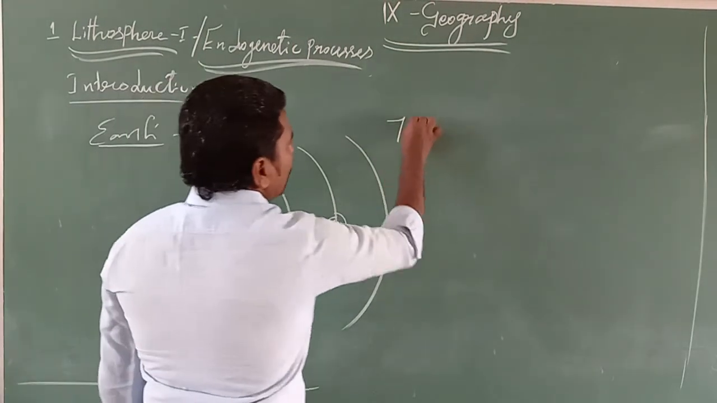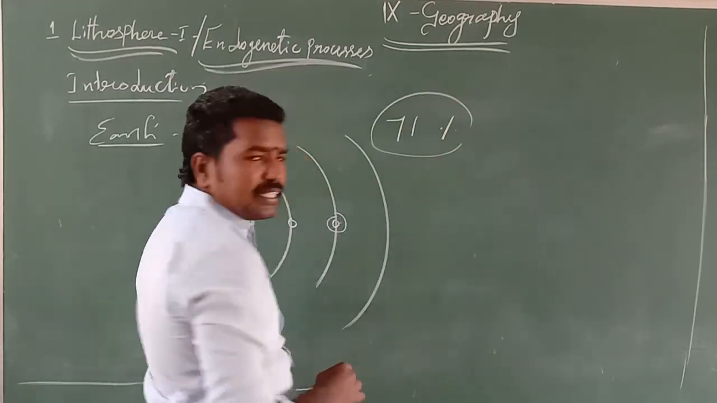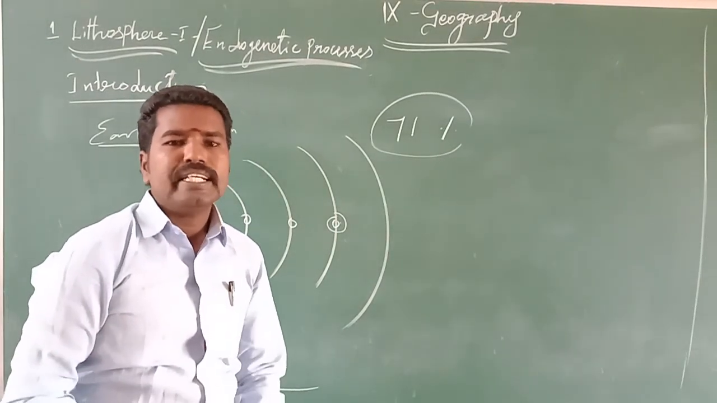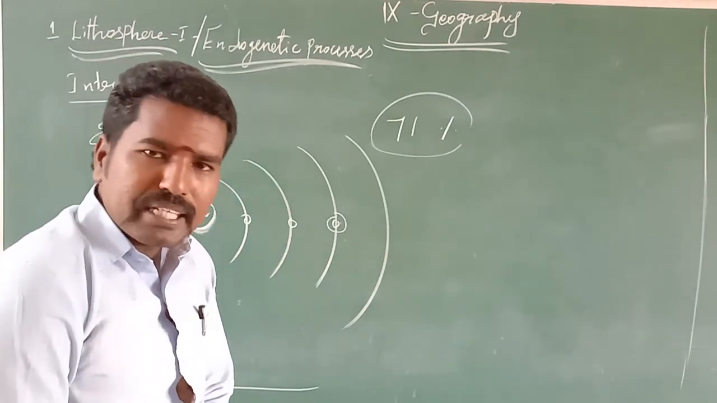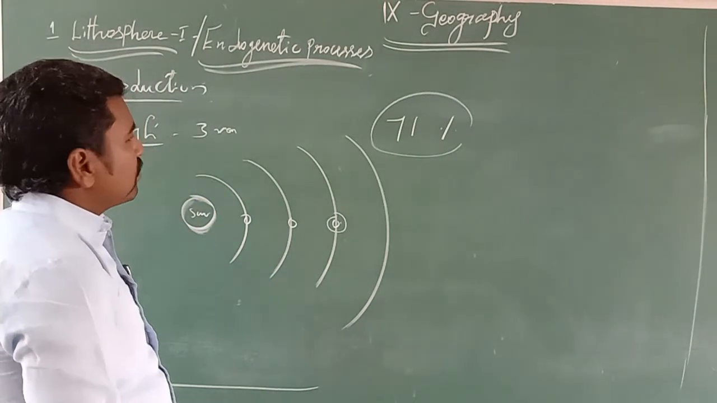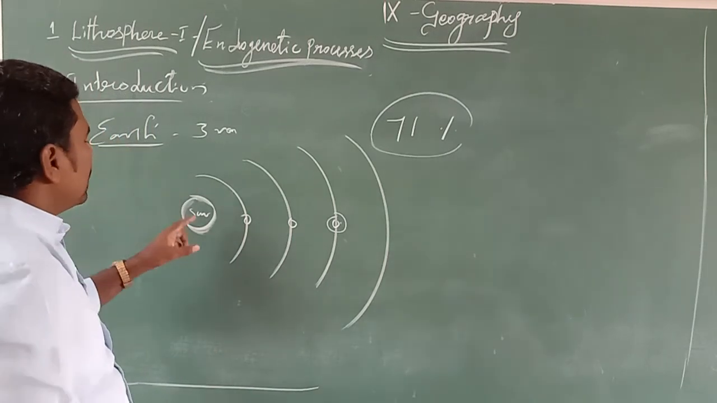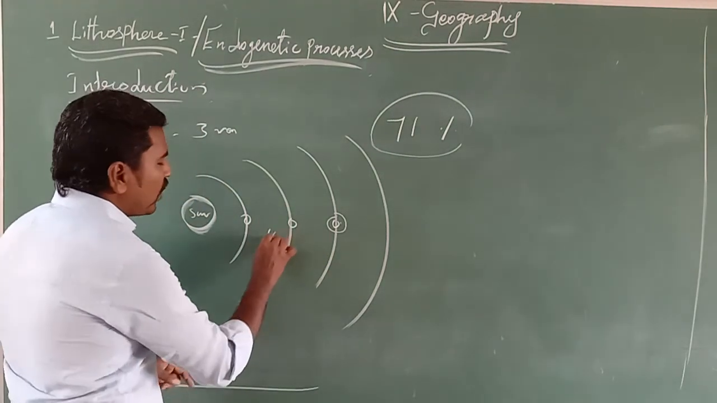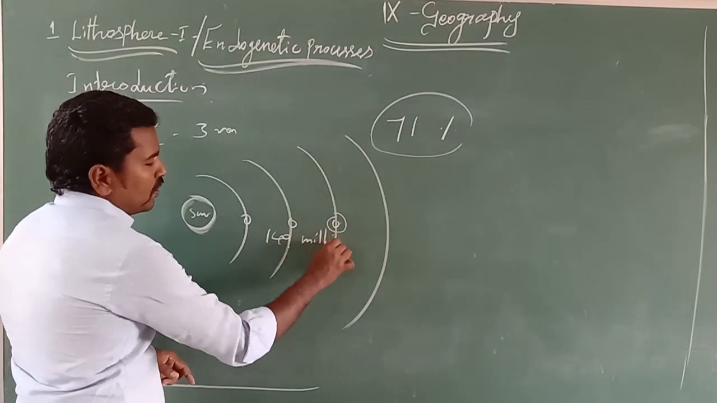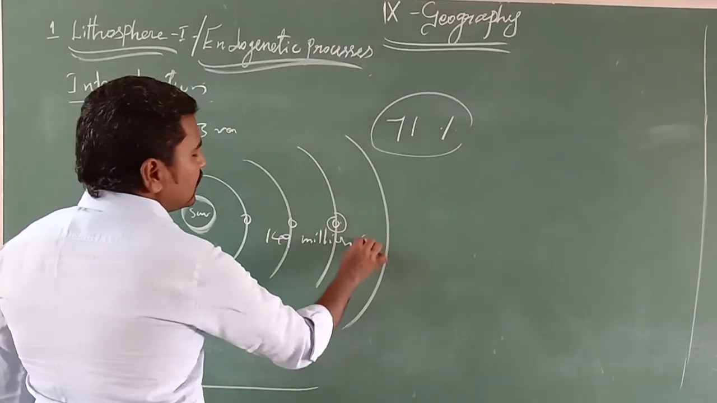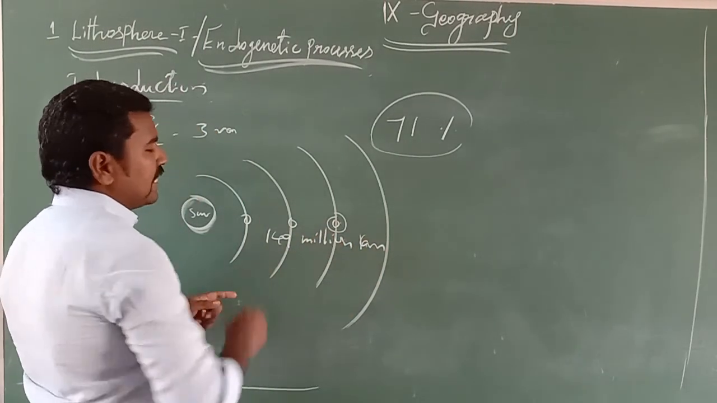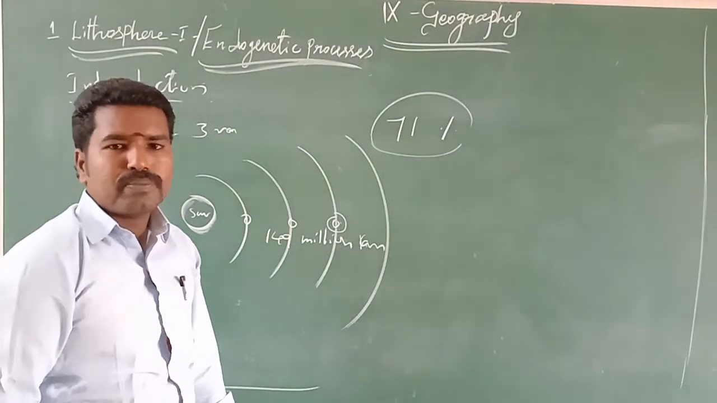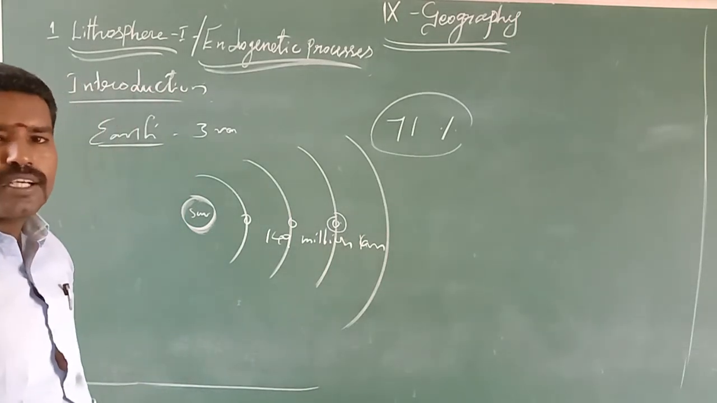When we see the earth from the sky, it looks blue because more than 71% of the earth is occupied by water. That's why it is a blue planet and also called a watery planet. How many million kilometers is the distance between the sun and the earth? 149 million kilometers. The earth moves around the sun at 149 million kilometers away. This is one of the important pieces of information.